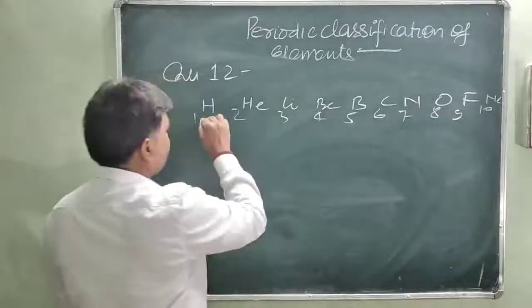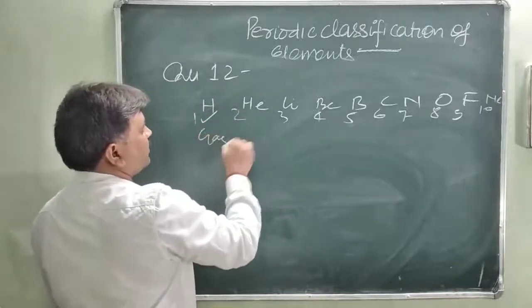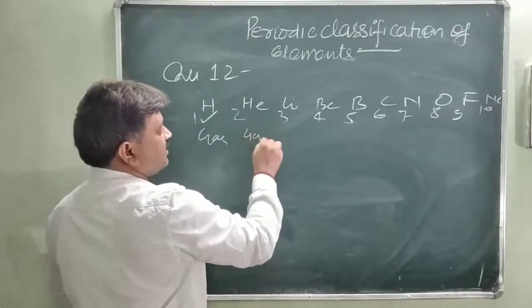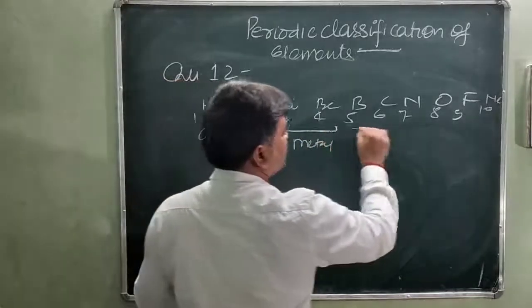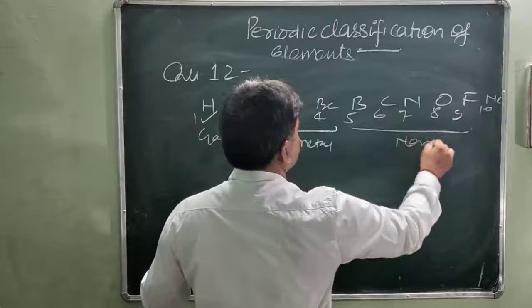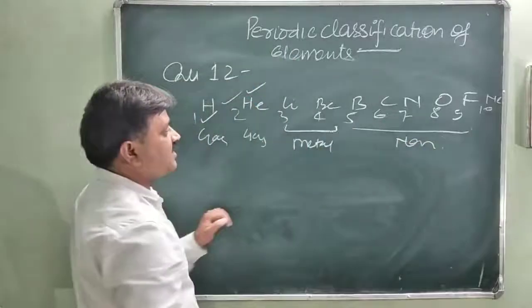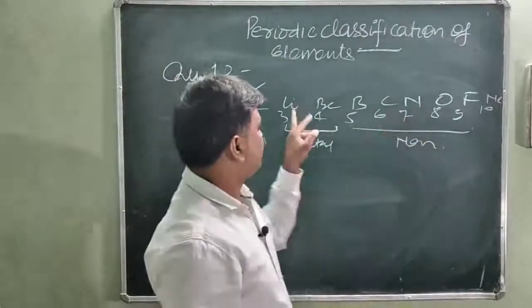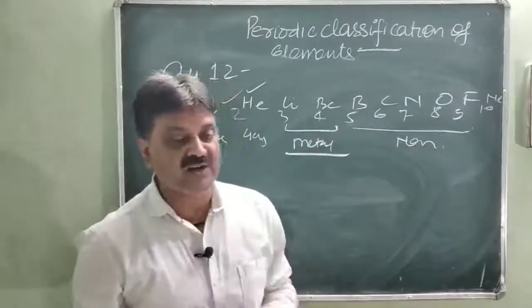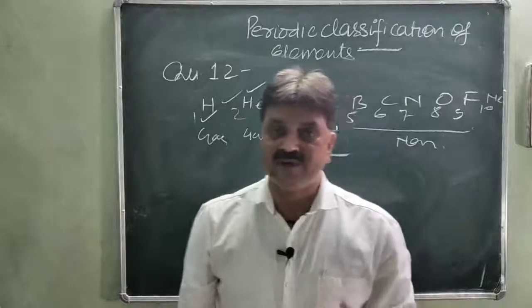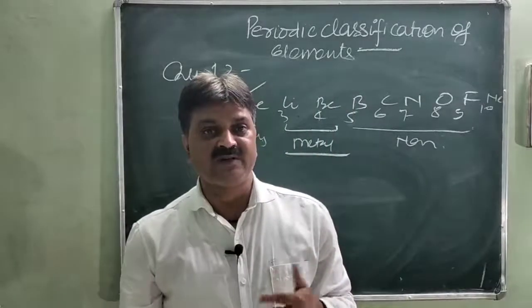Hydrogen is a gas, helium is a gas, lithium and beryllium are metals among the first 10 elements, and the rest are non-metals or gases. So in the first 10 elements of the periodic table, lithium and beryllium are the metals.